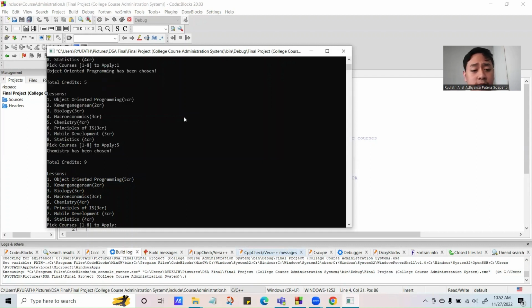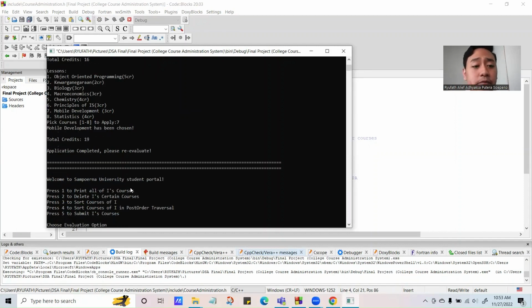And now we choose statistics, which has 4 credits too. And you notice that the total credits is changing because we've already added the courses and their respective credits. And now after statistics, let's just say the student wants to take macroeconomics. And lastly, the one that got his or her attention is mobile development. So we choose number 7.